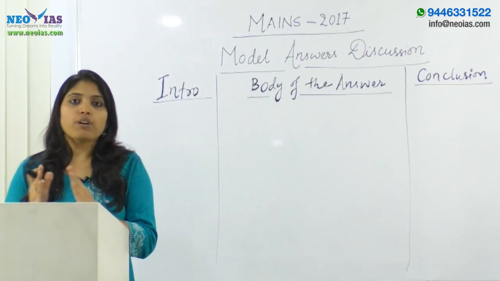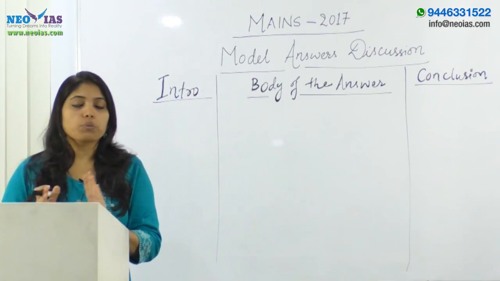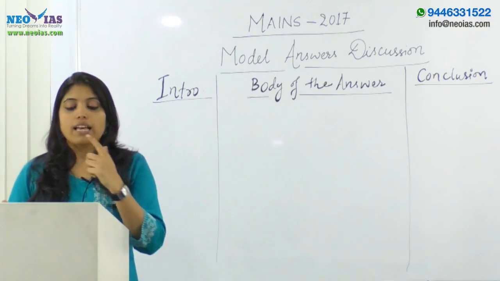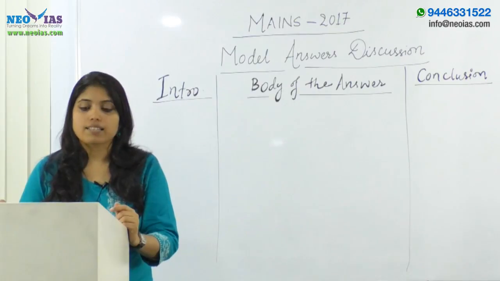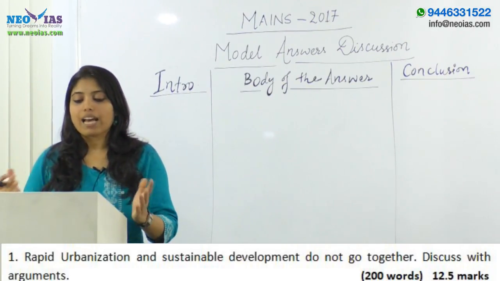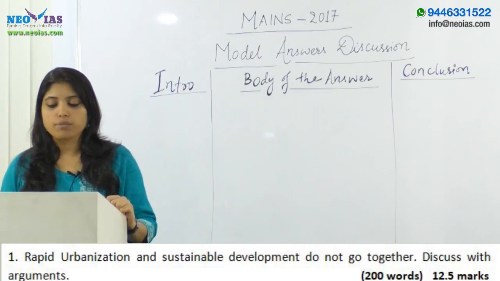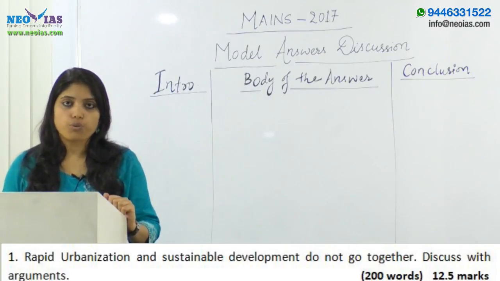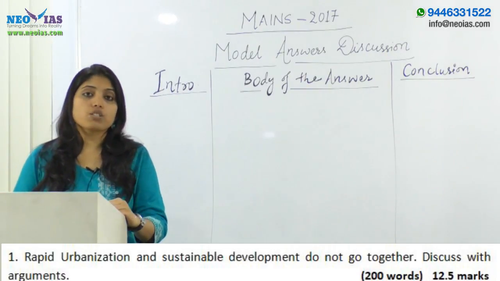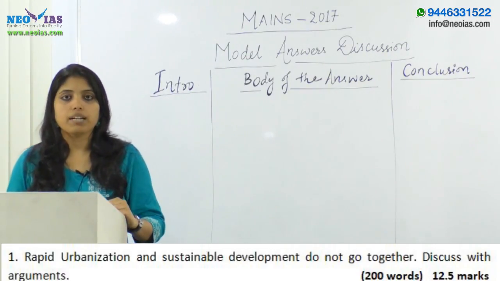And at the end, I'll be discussing the do's and don'ts that you have to keep in mind while writing an answer. So the question reads: rapid urbanization and sustainable development do not go together. Discuss with arguments. The word limit is 200 words and the marks are 12.5.